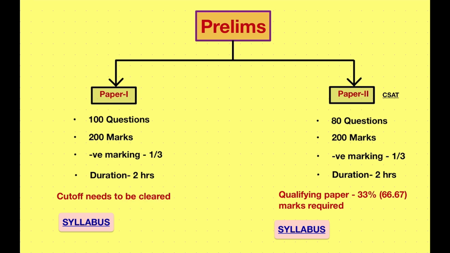So if you get marks greater than 66.67 in CSAT and you clear the cutoff for paper 1, then you will be eligible to appear for the mains examination. But bear in mind, if you have cleared paper 1 but you can't get marks equal to or greater than 66.67, then you will not be able to appear for the mains examination. So you have to qualify in this paper and you have to clear the cutoff for paper 1.